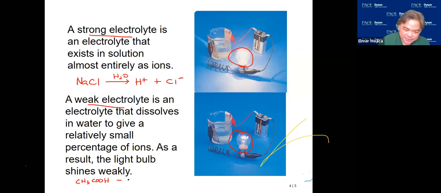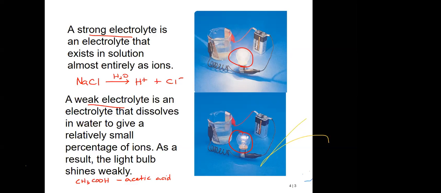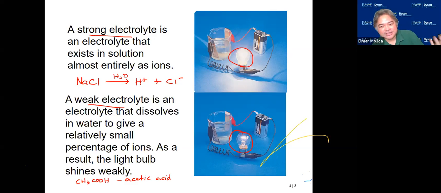That's your... Acetic acid. Acetate, okay, so it's from acetate and then the hydrogen, so we call it acetic acid. Now, when you put acetic acid in water, not all of it will dissociate. To some extent, some of it will dissociate to give you ions, but not all of it will. So what you have there is a weak electrolyte.